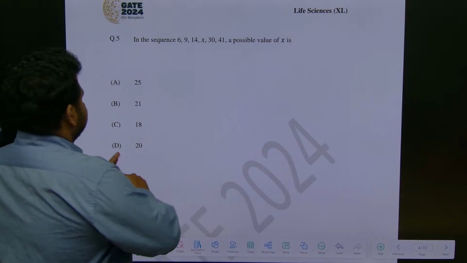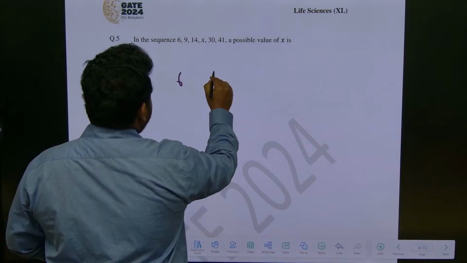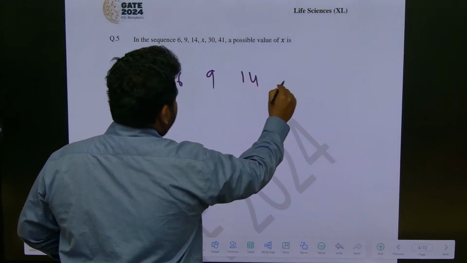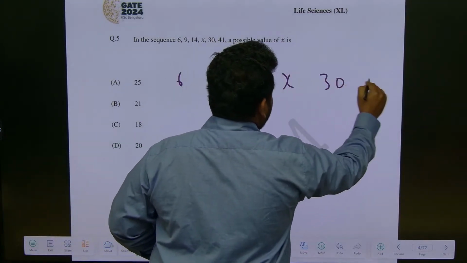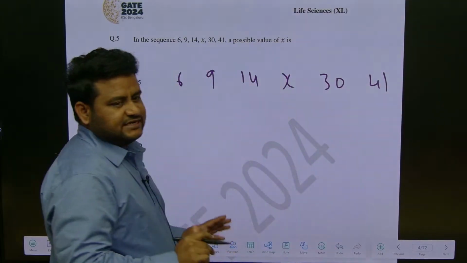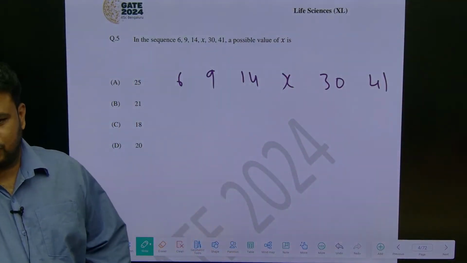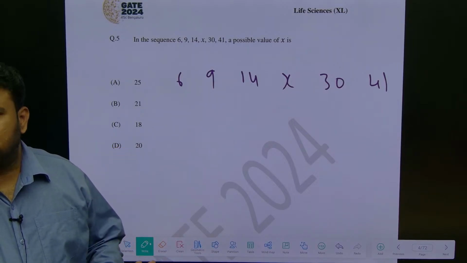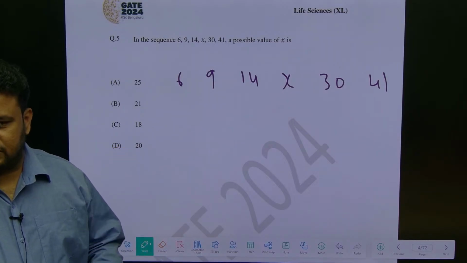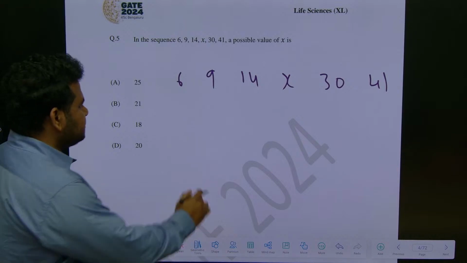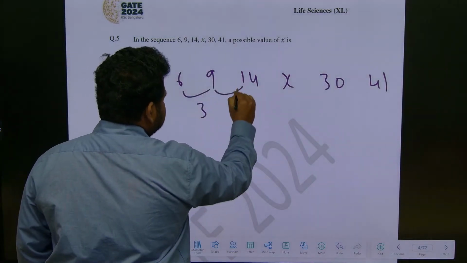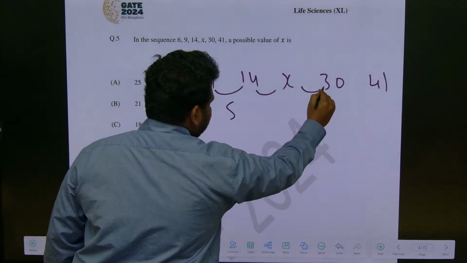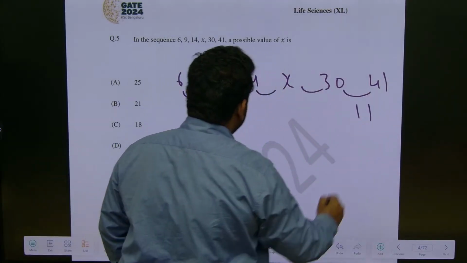What are the numbers that they have given? 6, 9, 14, x, 30, 41. So in series-based questions, what is the thing I told? If you don't know anything, what is the first thing you have to do? Difference. Good. Go for the difference. So here what is the difference we are having? 3. Here it is 5. Here we don't know. Here it is 11.